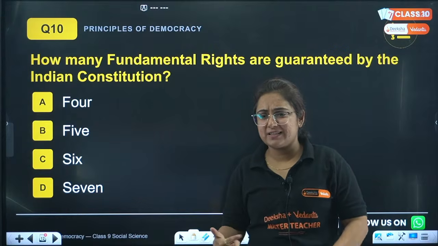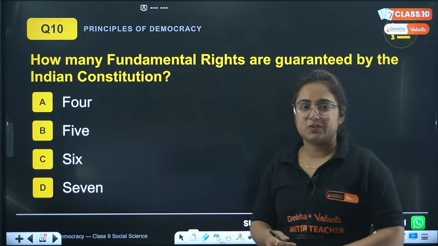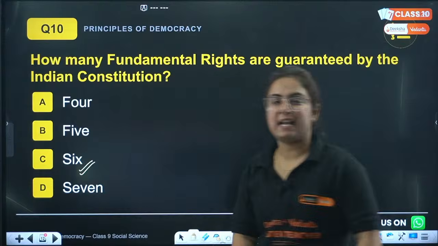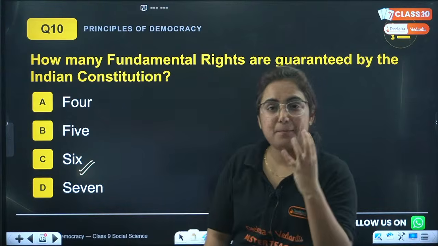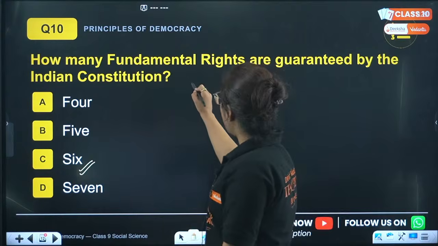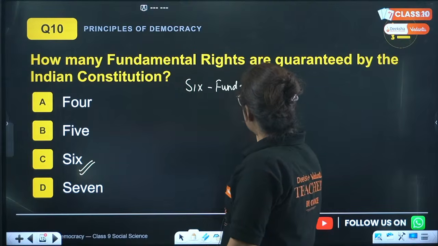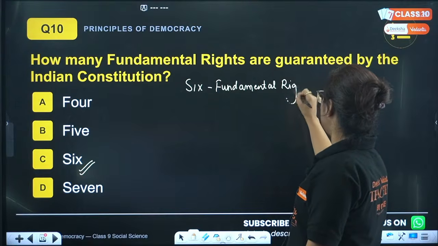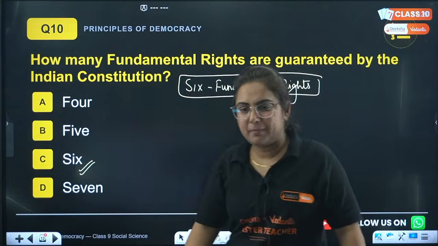You guys are answering it as C, and someone has 6 also. Great. So is it correct? Yes. Beta, there are 6 fundamental rights in the Indian Constitution. The fundamental rights are the basic principle of the Indian Constitution, right? So there are 6 fundamental rights in the Indian Constitution. Very good.